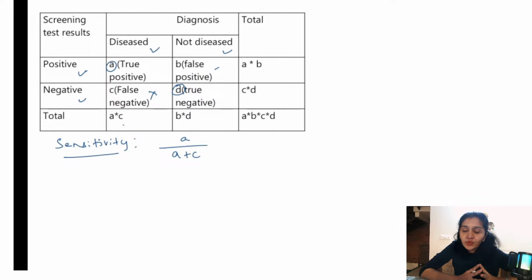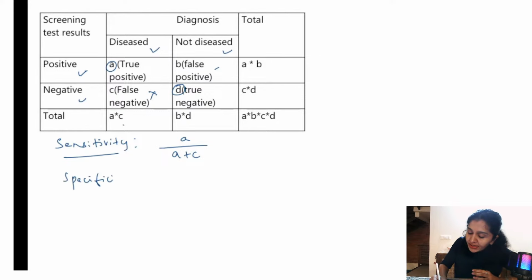So sensitivity is basically the ability of the test to correctly identify all those who have the disease. Similarly, specificity is the ability to identify all those who do not have the disease. For example, B plus D are the non-diseased, and out of that, D are truly detected as not having the disease. That is what is specificity.